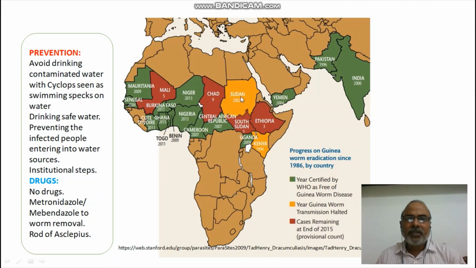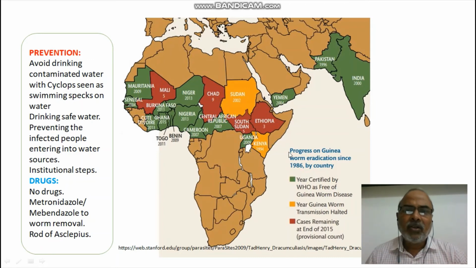Those countries shaded with the orange color are still fighting the disease, but new infection is halted there, that means there is no further infection. And those that are dark orange or red in color still have a lot of infections of this disease.